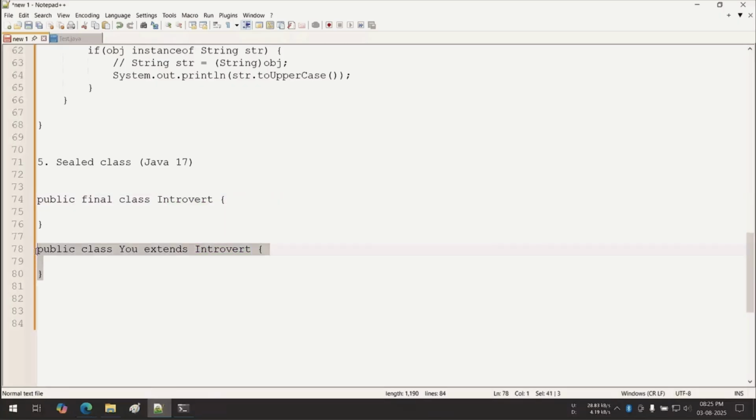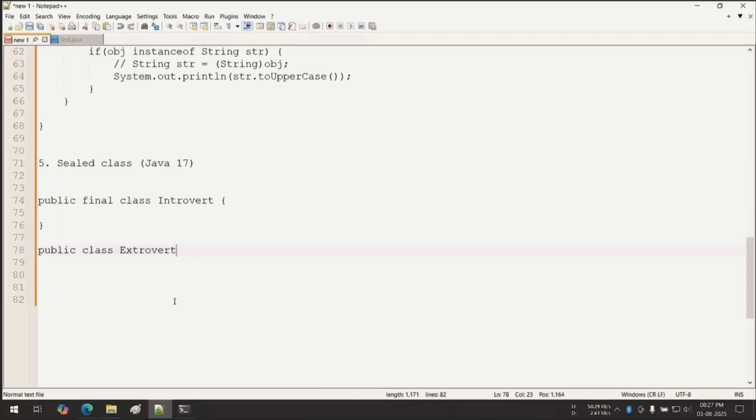Fine. And now talking about extrovert. Extrovert means they are telling, I can talk to anybody. So it is like a simple public class. Public class extrovert. Extrovert means what? Anybody can inherit.